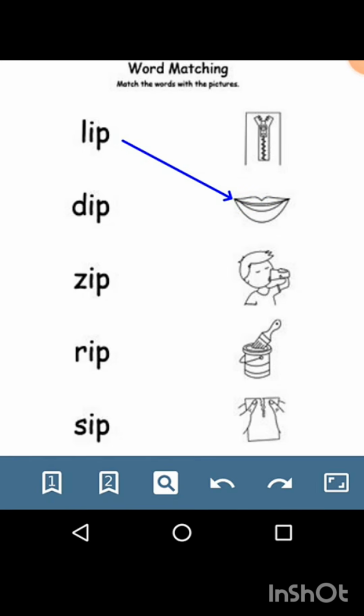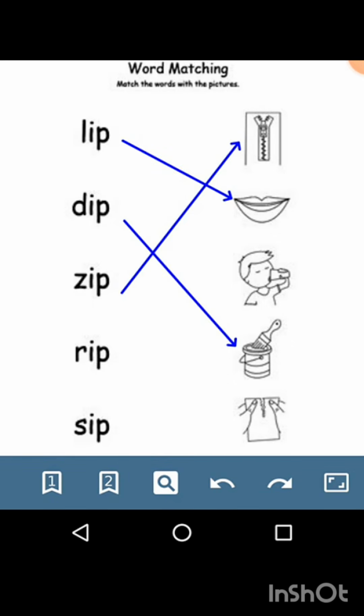What about the second one? Would you please read it? Dip. To dip in a liquid. Zip, zip your jacket. This is the zipper, right?